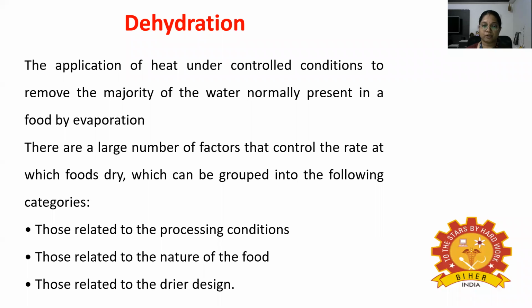There are a large number of factors that control the rate at which foods dry that can be grouped into these categories: those related to the processing conditions, those related to nature of the food, and those related to the dryer designs.